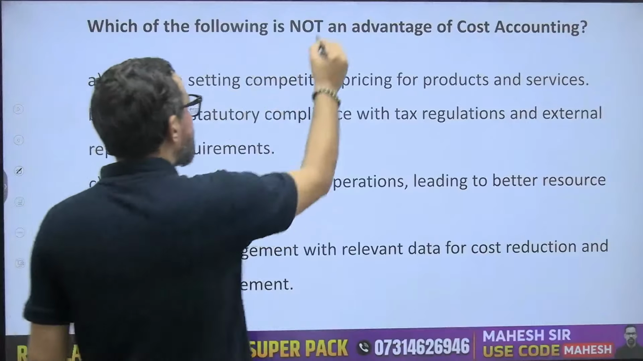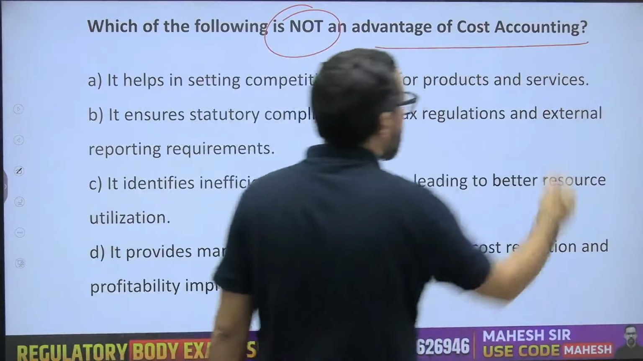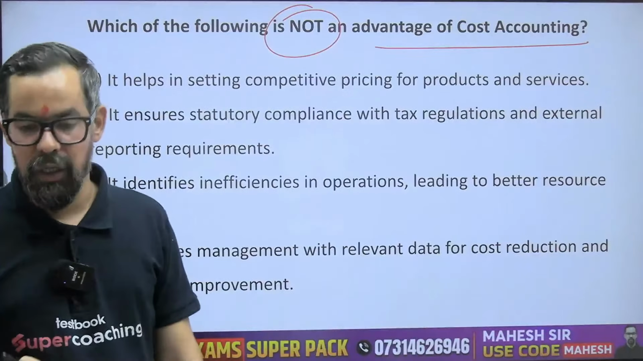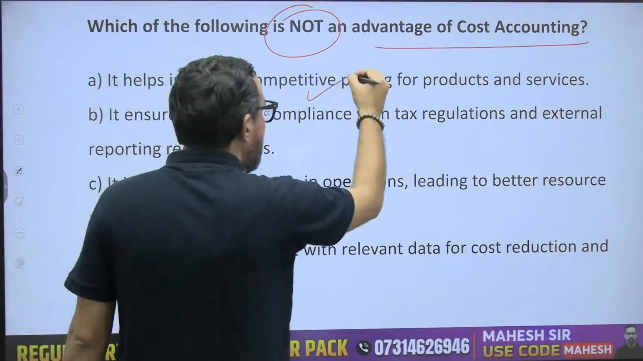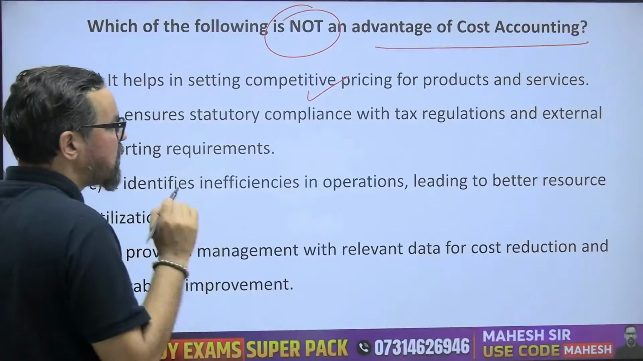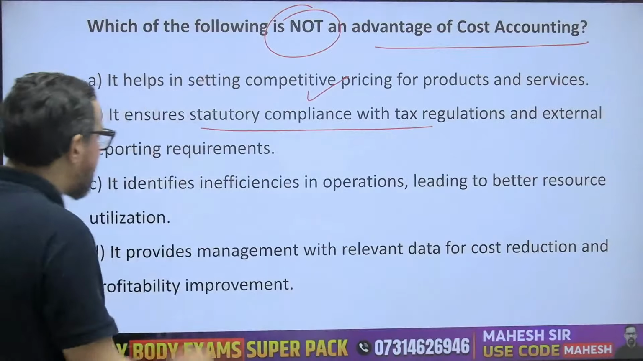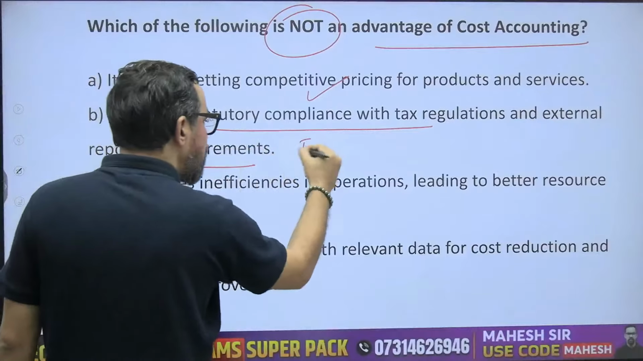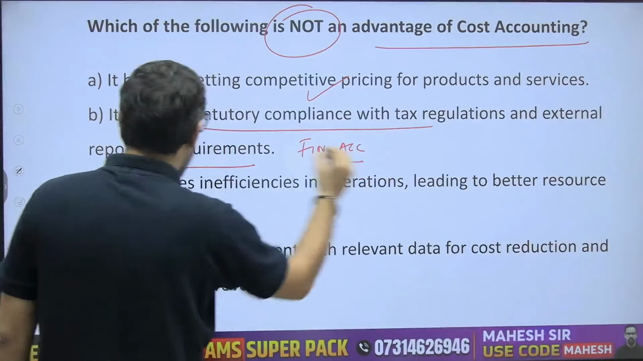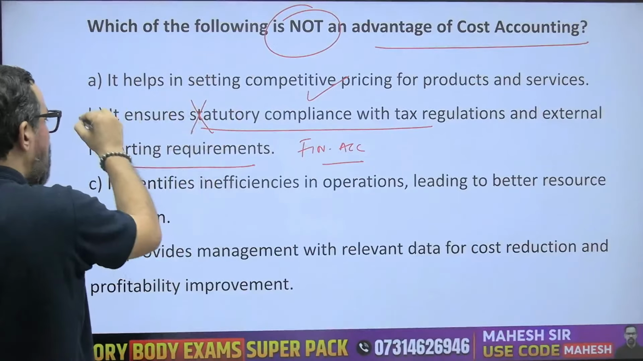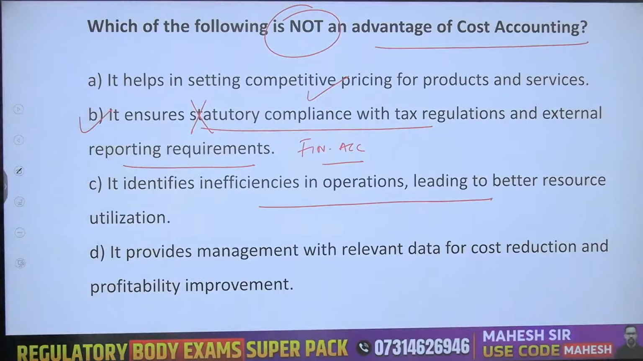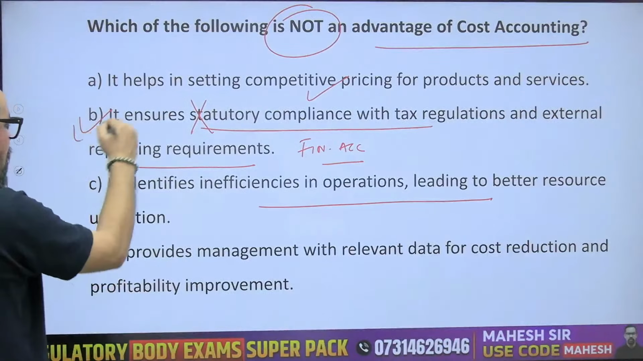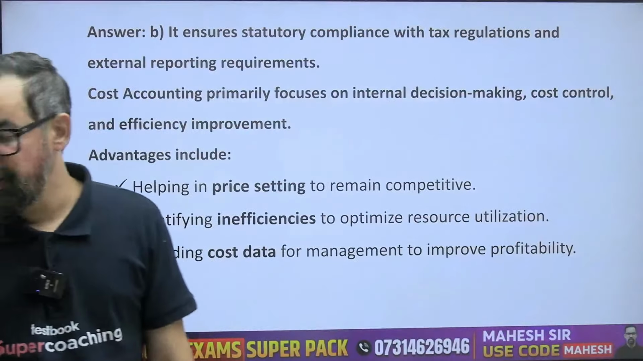Next one, which of the following is not an advantage of cost accounting? So what will be the correct answer? It helps in setting competitive prices for our product. It ensures statutory compliance with tax regulation and external reporting. So this comes under financial accounting, it is not related to cost accounting. Identify inefficiencies in operation leading to better resource utilization. It provides management with relevant data for cost reduction and profitability. So option B will be the right answer for this particular question as well, right?